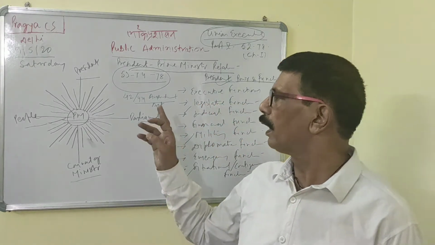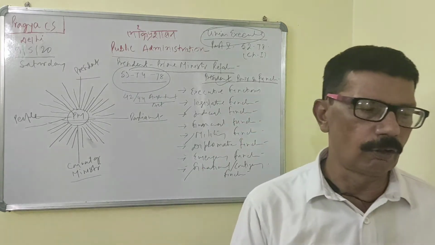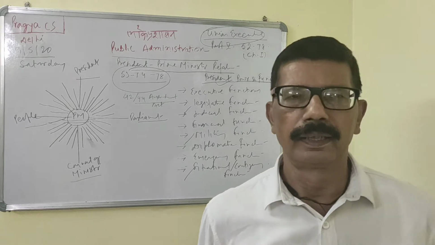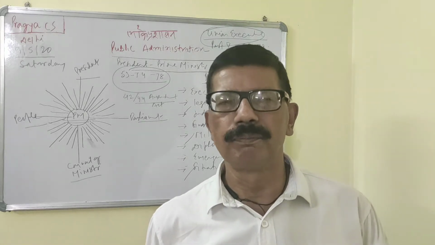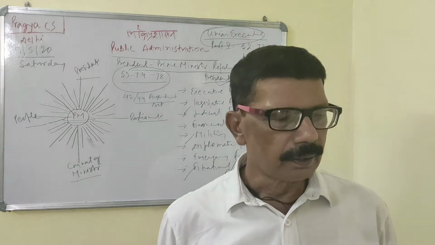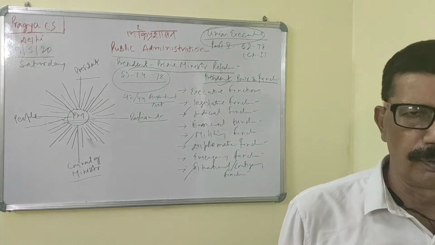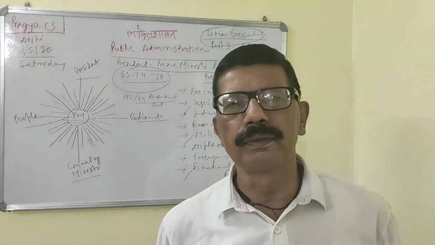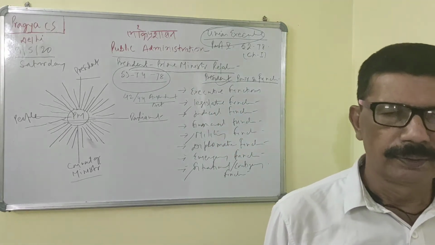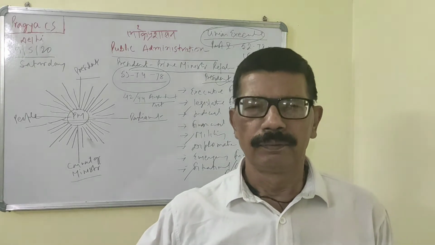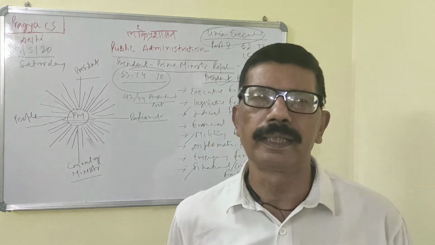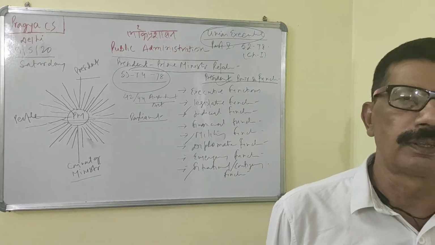Under Article 52, there is the office of president. He is the head of the nation. The Indian Constitution made provision for the office of president. There is no difficulty at all. Then Article 53 is very important. It says the executive power of the union is vested in him, which he exercises himself or through his subordinates, with their aid and advice, as per the requirement of the constitution.